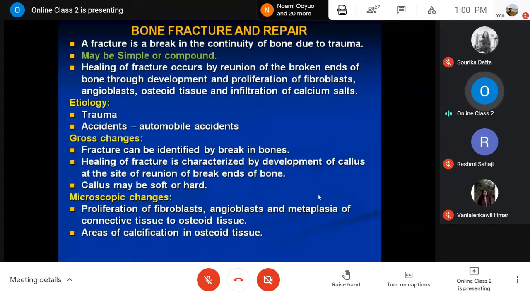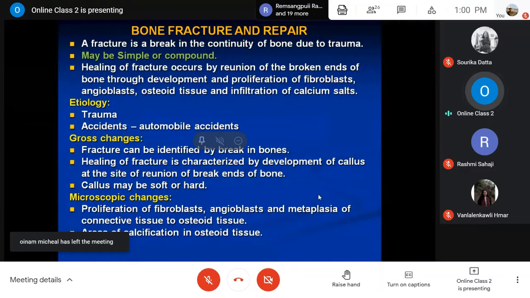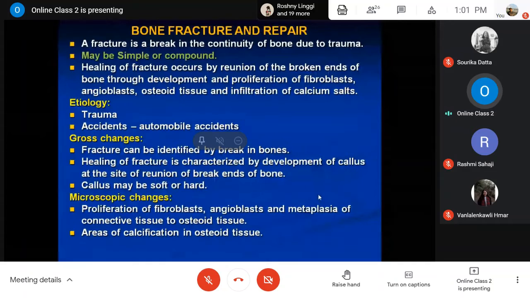So last time we discussed the pathology of the musculoskeletal system. There, the important disease conditions of the muscles and some part of the skeletal system we have discussed. The last part of this skeletal system is the fracture, bone fracture. That is very important so far as your examination is concerned.